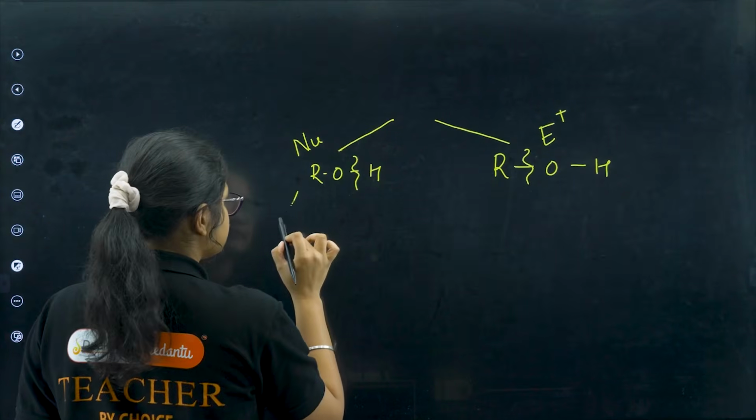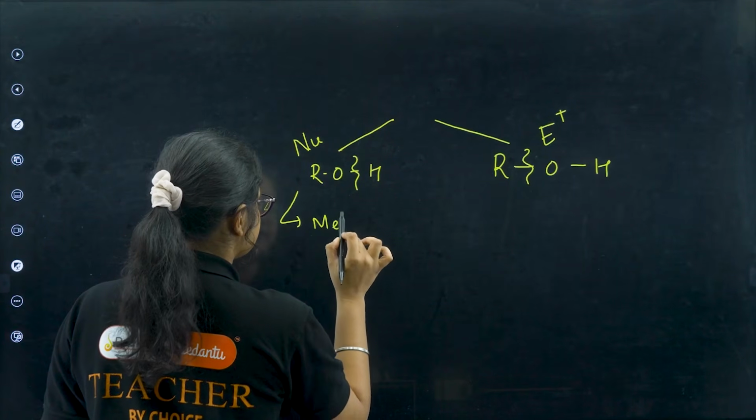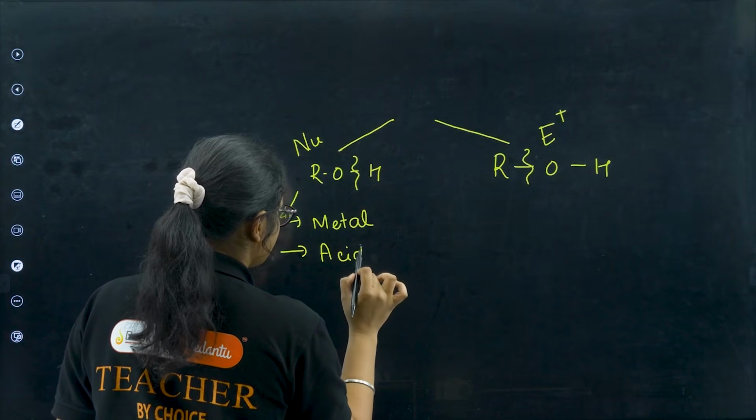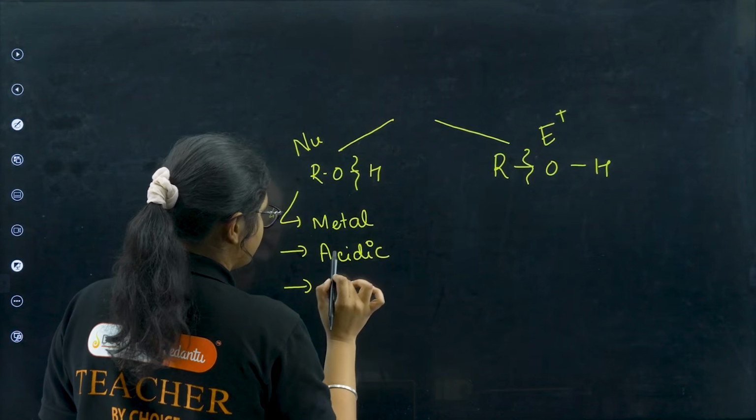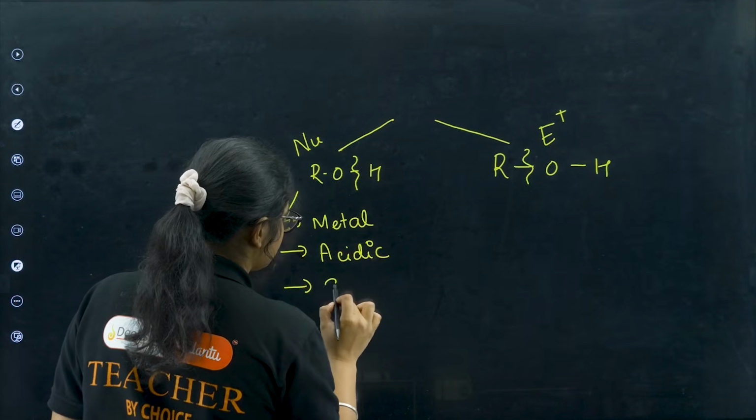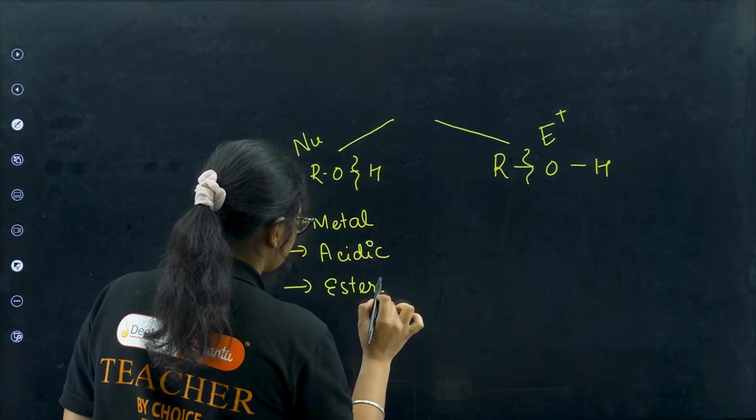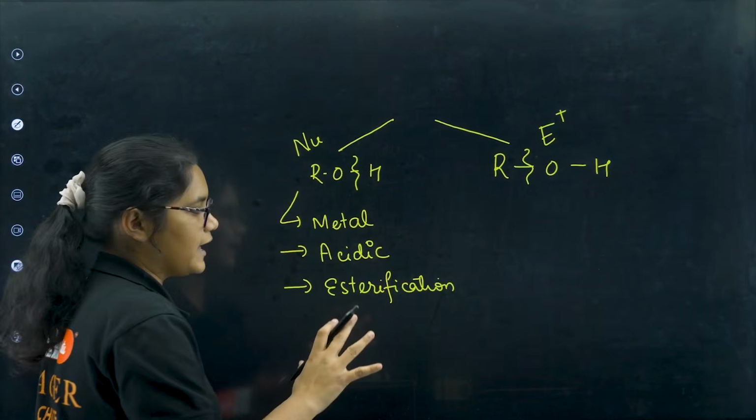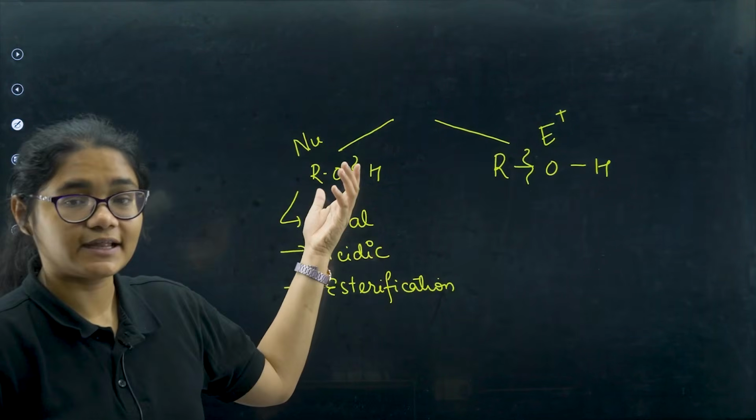Here what all reactions are there? The first reaction I have is reactions with metals. Next it can have the acidic behavior, about which we have to discuss in detail. And then we have esterification reaction. So this is the reaction where it is behaving as a nucleophile.